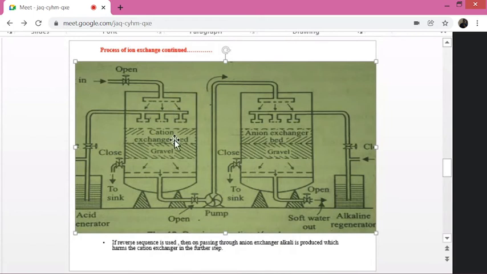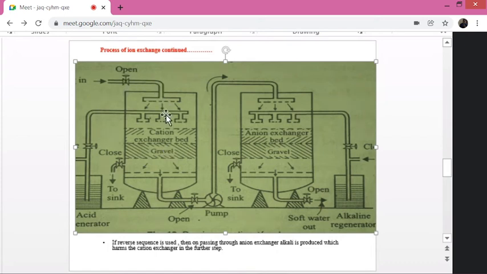Now here simply what we are doing, the hard water or otherwise the crude water is percolated over the cation resin bed. Here this is the cation resin bed and here this is the sand filter. Gravel sand was kept just below the cation exchange bed. Now what happened?